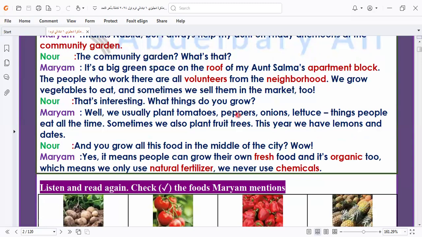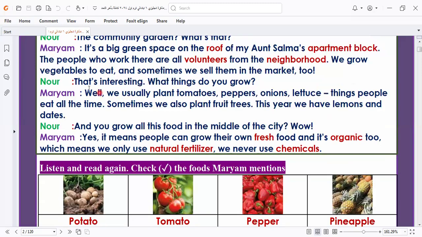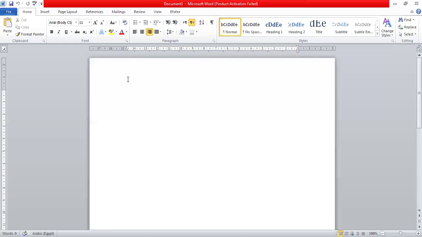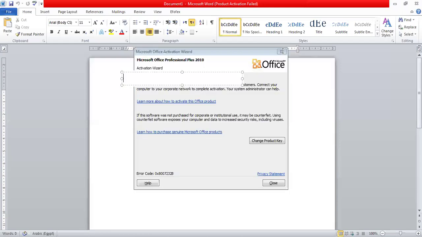So they grow vegetables and fruit, and sometimes they take these vegetables and fruit and sell them in the market. No, that's interesting. What things do you grow? So Noor asked what things do you grow? And I would like to explain. We took before in grade 4, I think grade 4, two verbs expressing growing, one of them expressing one thing, and another one another.